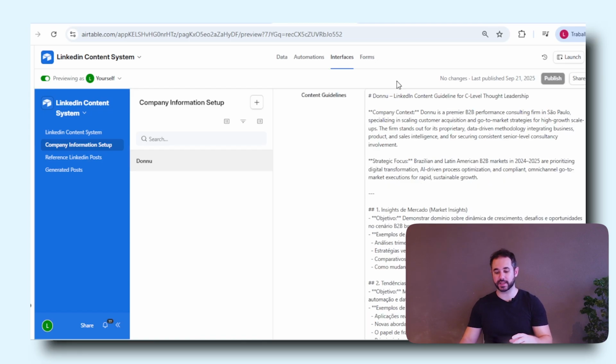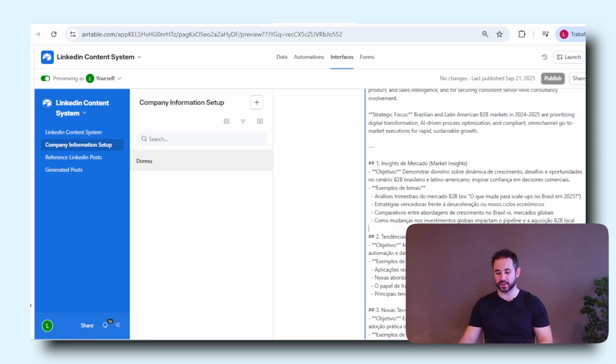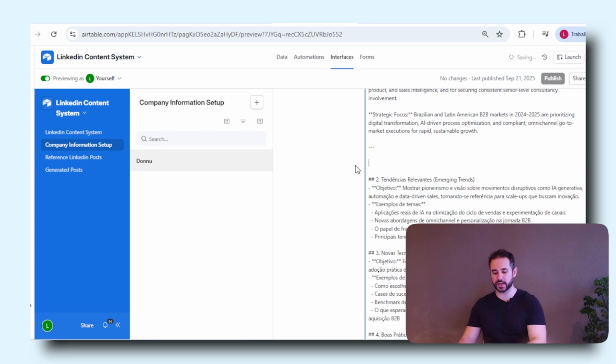So you see that the content guideline is in Portuguese. At some point, we managed to create in different languages according to the company's preferences. So in this case, you're seeing this in Portuguese, but of course this can be added, and maybe we don't want to have this content topic here, we want to delete it, so it's completely editable.